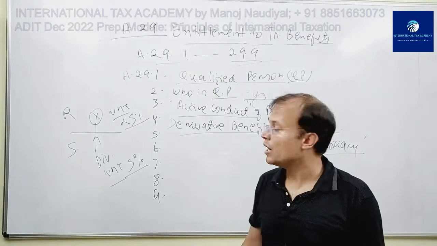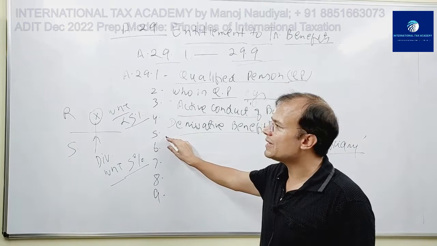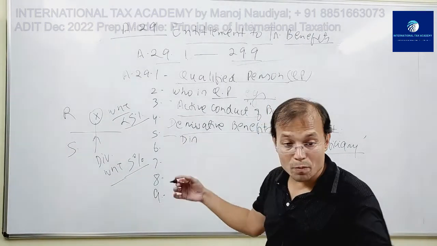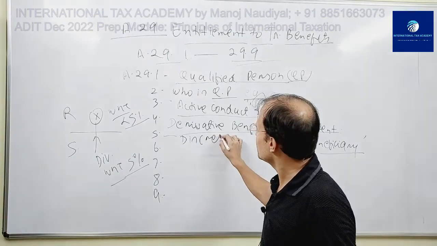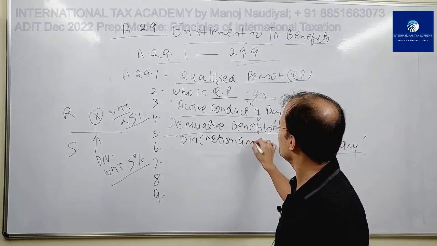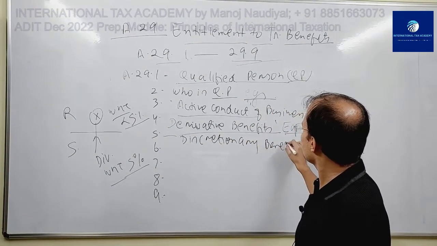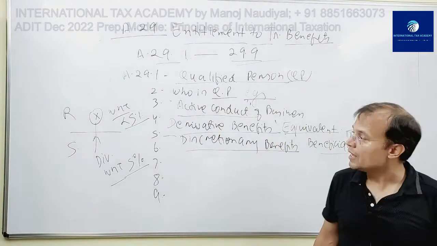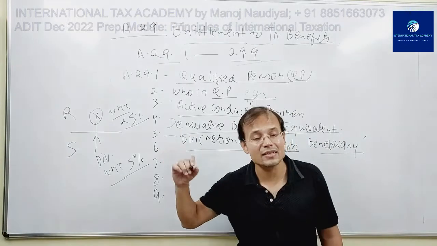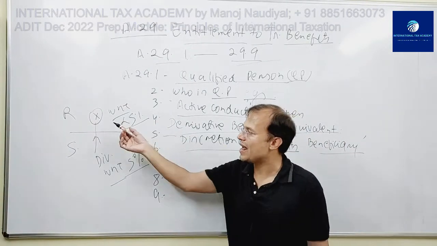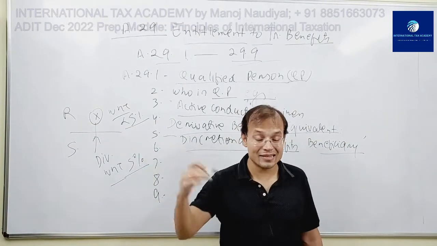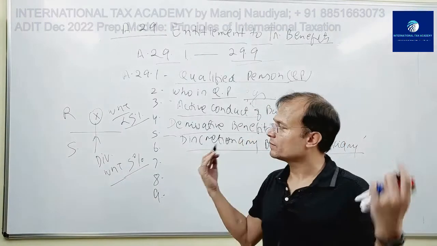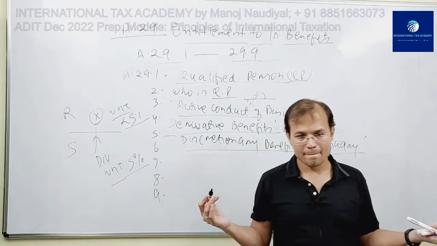29(5) is actually what? 29(5) is discretion, or choice, or power. Discretionary benefits. Even if you're not a qualified person, if it is in the discretion of R or S tax authorities, then they can give you the treaty benefits.